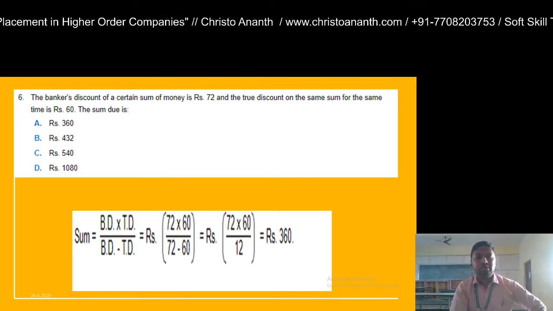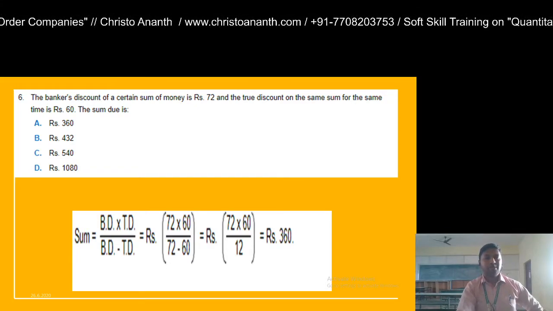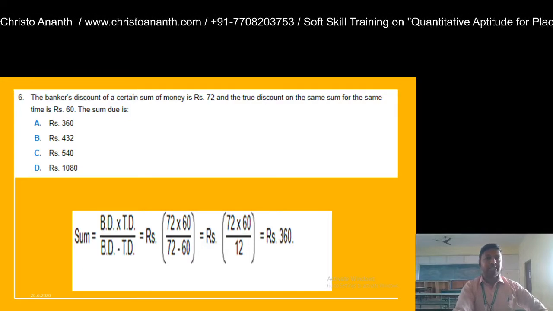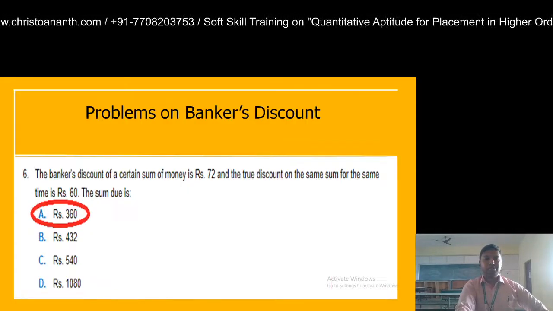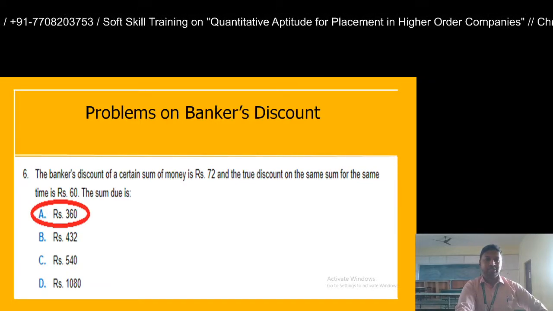So this is a simple formula where you apply the formula for sum and you get the answer as 360. So the answer is option A, 360. The sum due is option A, rupees 360.